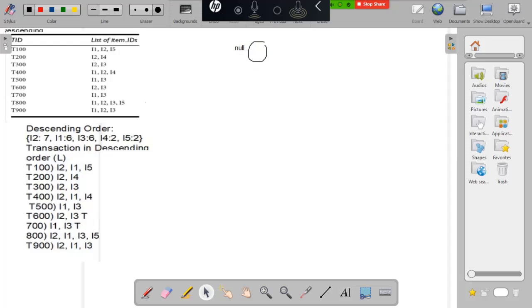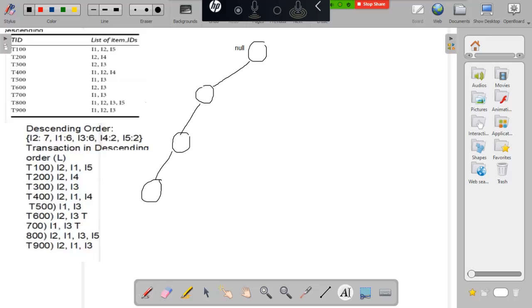I'm taking the first transaction, I2, I1, I5. So I have to create nodes for I2, I1 and I5 and attach them.